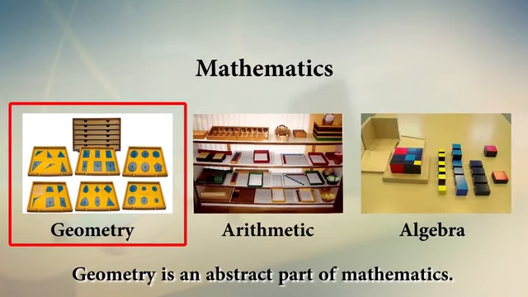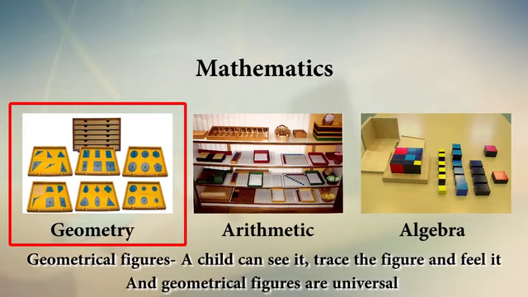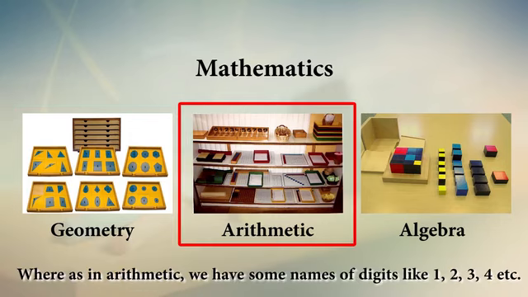In mathematics, there are 3 main branches: geometry, arithmetic, and algebra. Geometry is an abstract part, though it is concrete, because a geometrical figure the child can see, and when she traces the figure, the child can feel it. It is also an abstract part of mathematics. Geometrical figures are universal. Whereas in arithmetic we have some names.